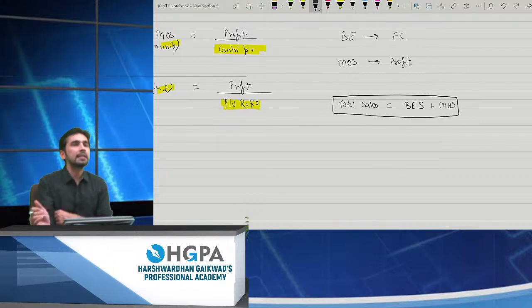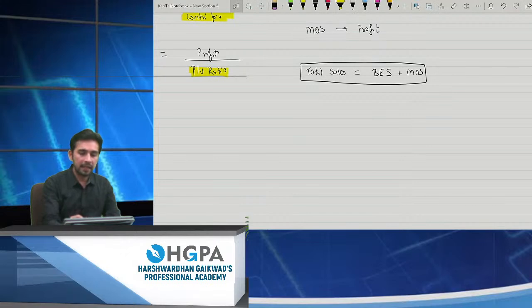the second level is MOS, right? The first level is break even and the second level is MOS. At break even, I'm not earning. At MOS, I'm completely earning, right? What if I say my break even is 70%? So what will be MOS? Obviously 30%, because my total sale will always be 100%. That means if you are given the break even percentage, you can easily calculate the MOS sales.